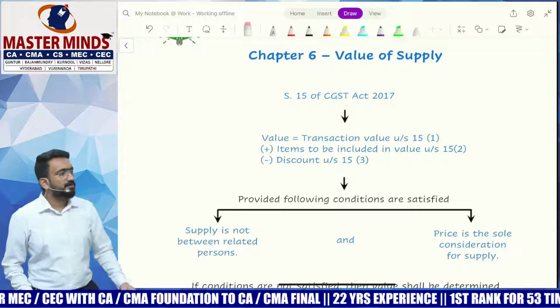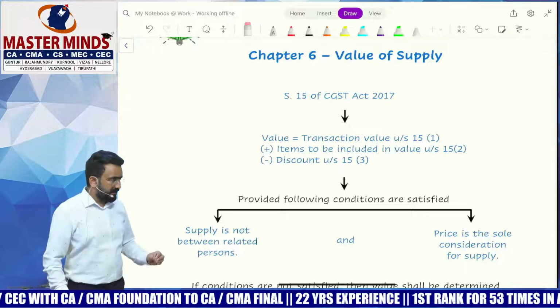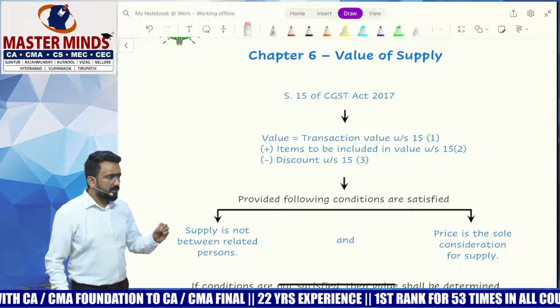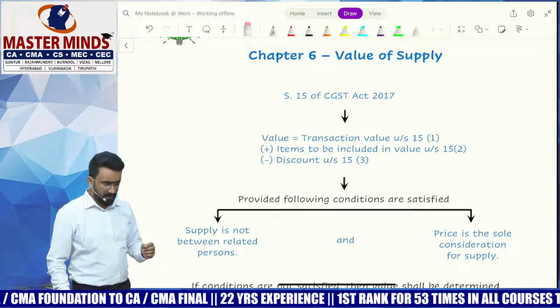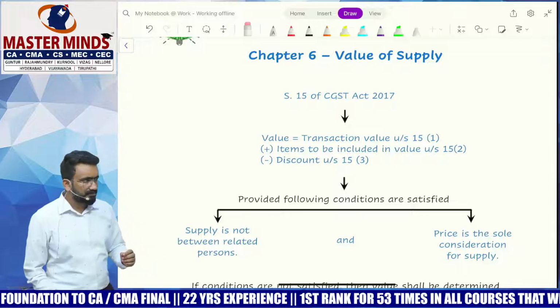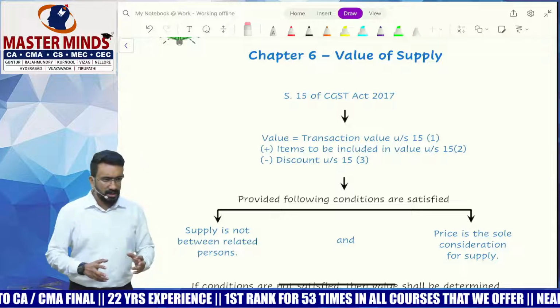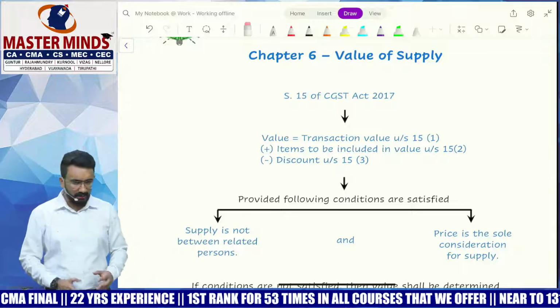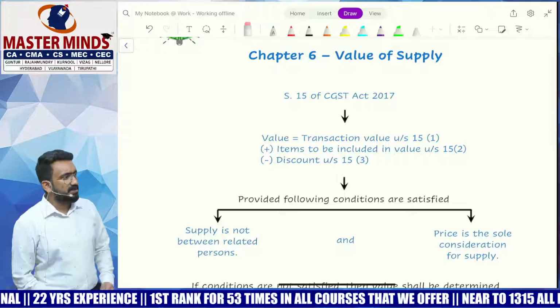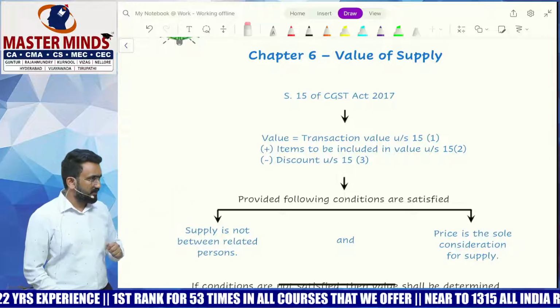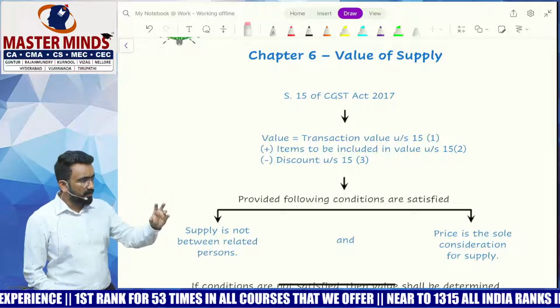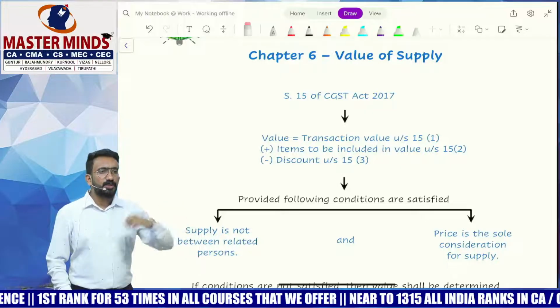Then next, there's one more case where I would not be able to trust value. Say I'm selling the same 10,000 worth mobile phone to Charan. Charan has an old mobile phone which is worth 3,000 rupees. He's giving it to me.